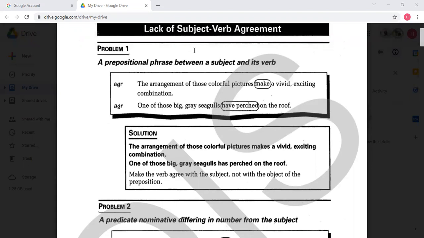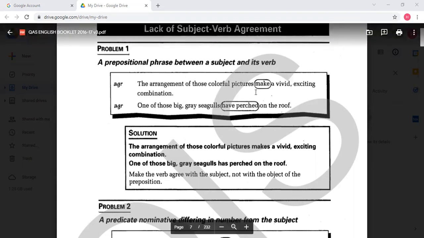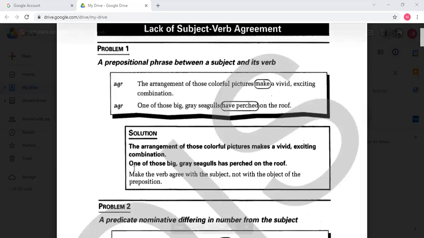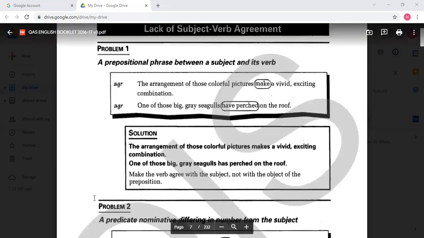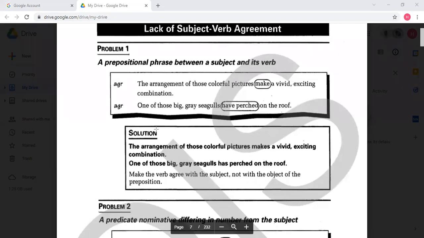Okay, let's see this sentence. The arrangement of those colorful pictures make a vivid, exciting combination. We are tempted to guess that the noun, I mean the subject, could be the arrangement or could be pictures. But obviously we can see that the arrangement makes a vivid, exciting combination, because of these colorful pictures is a portion that you can eliminate, and you can see that the sentence is grammatical.